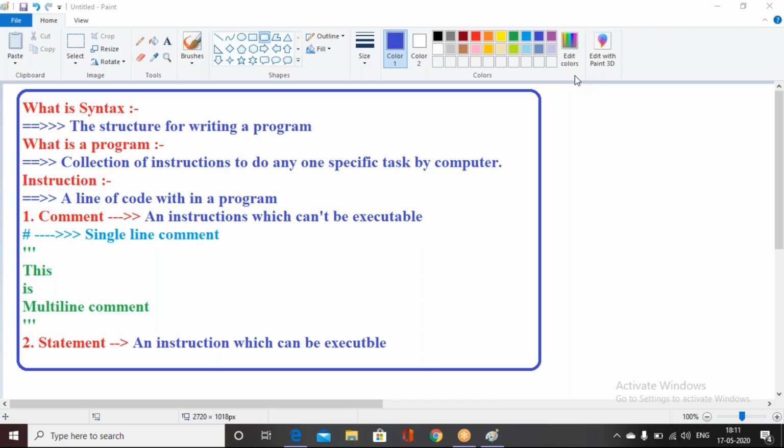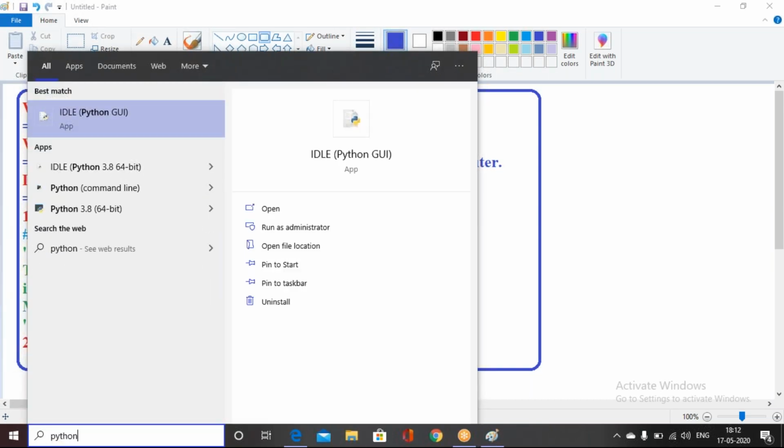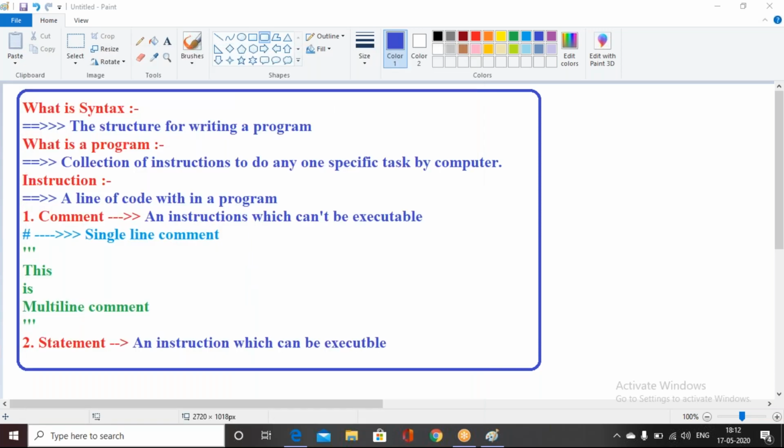See guys, yesterday I already told you how to download Python 2 and Python 3, and the installation process was also done. How to download it, how to install it and how to use it was also explained, right? So let me open my Python 2. I can show you an example for the comment as well as the statement.